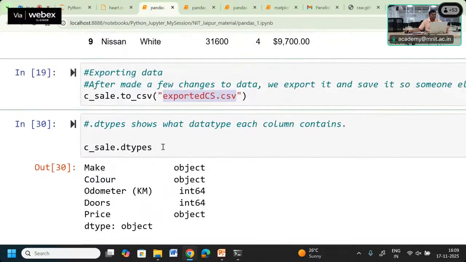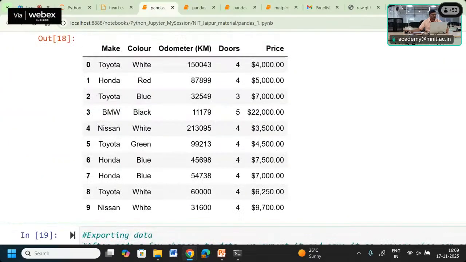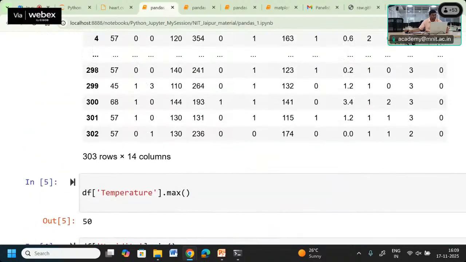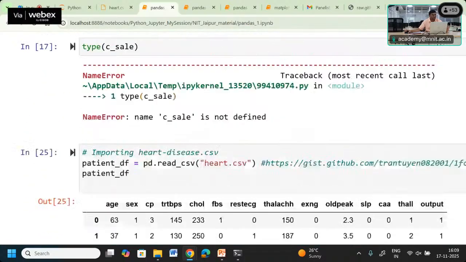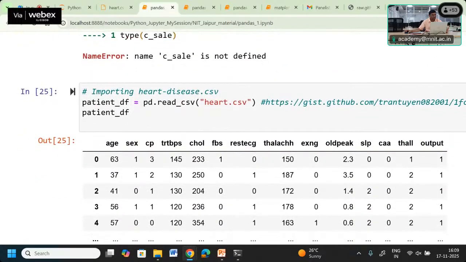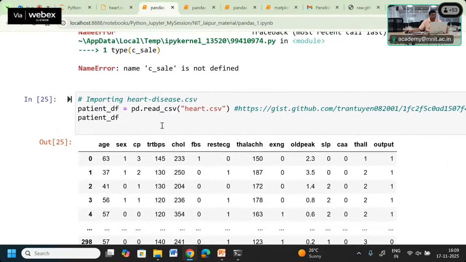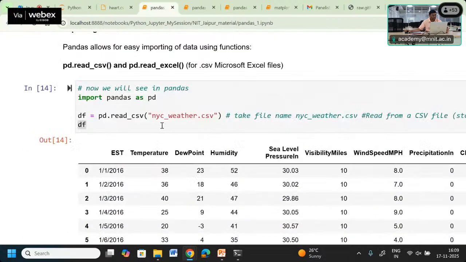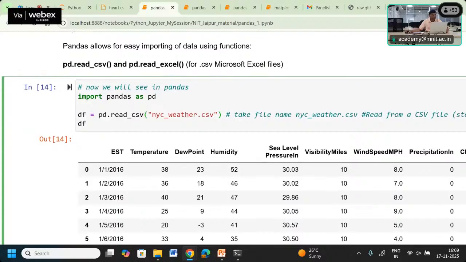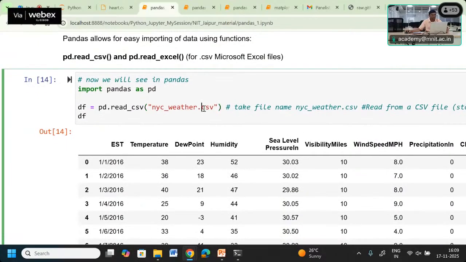Fine. Now if you want to know what other related functionality there is with pandas, let us check one by one. So we have this particular heart disease data here. Another one is related to some weather information, the weather.csv file.